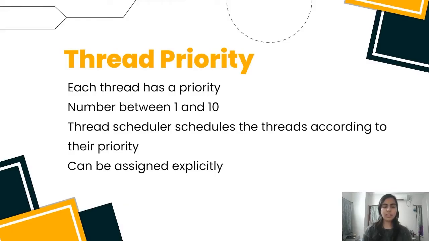Thread priority. Each thread has a priority. Priorities are represented by a number between 1 and 10. In most cases, the thread scheduler schedules the thread according to their priority, known as preemptive scheduling. Not only the JVM, but a Java programmer can also assign the priorities of a thread explicitly in a Java program.